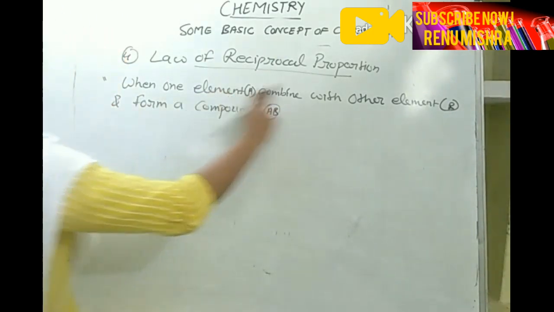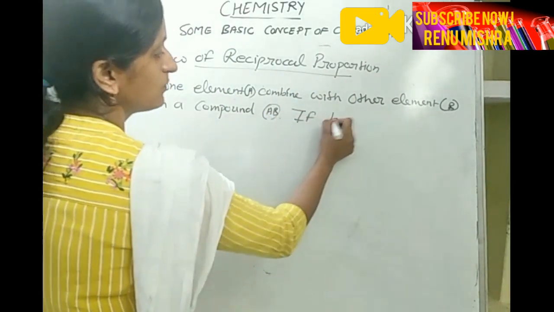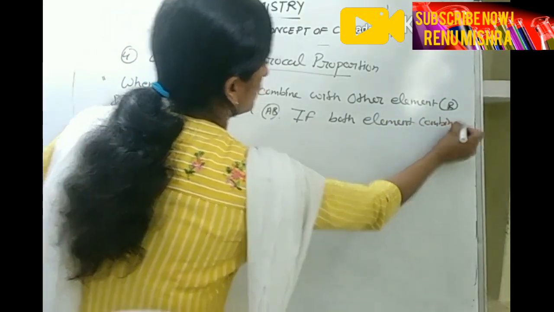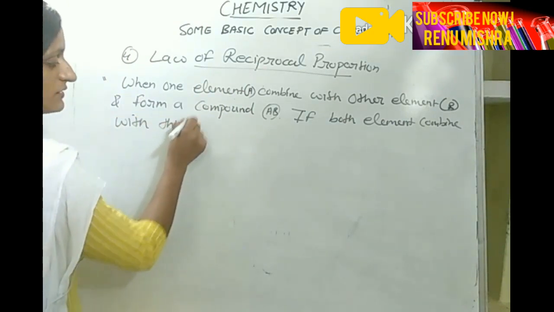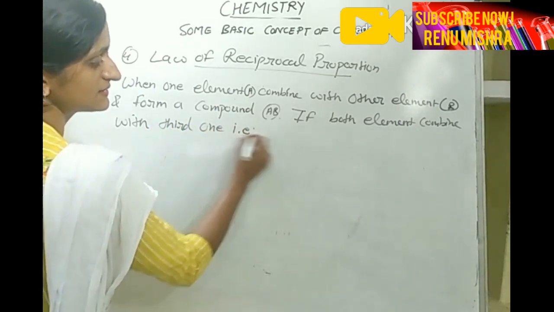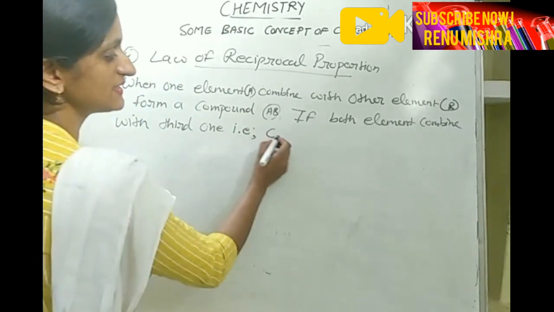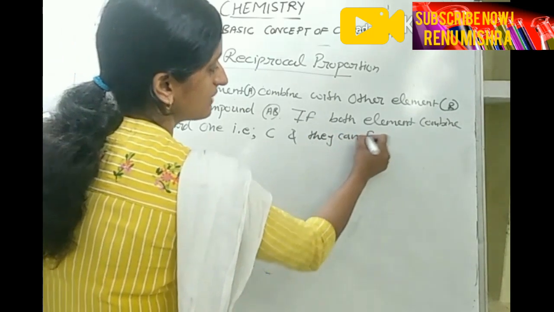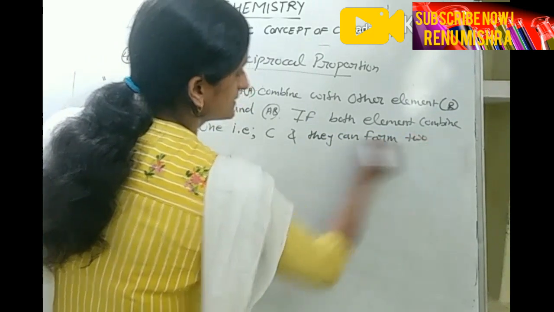If both elements combine with a third one, that is C, they can form two different compounds separately.